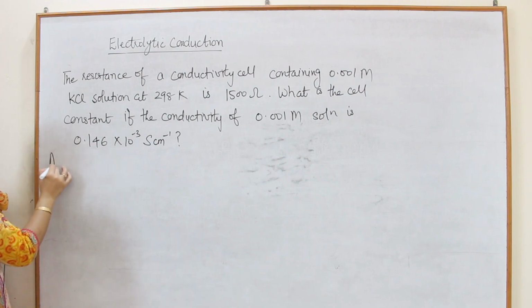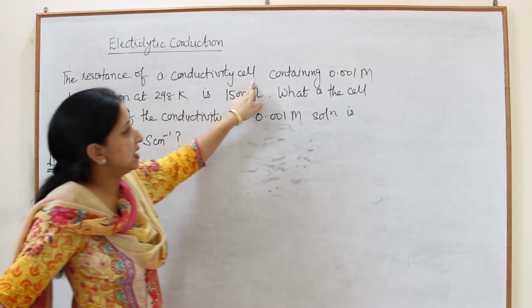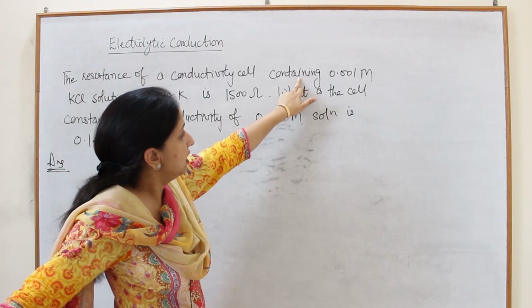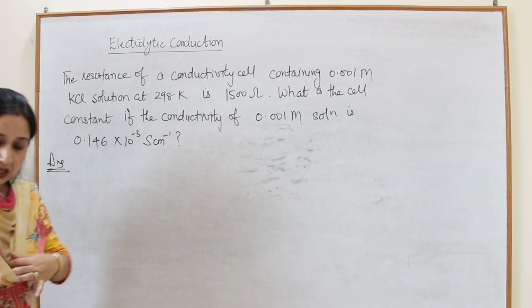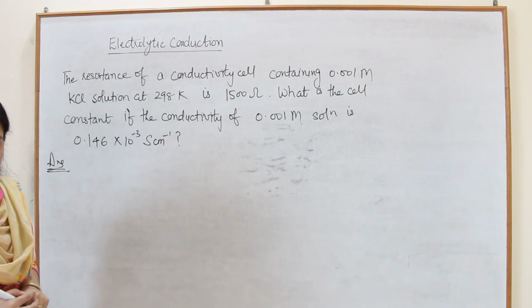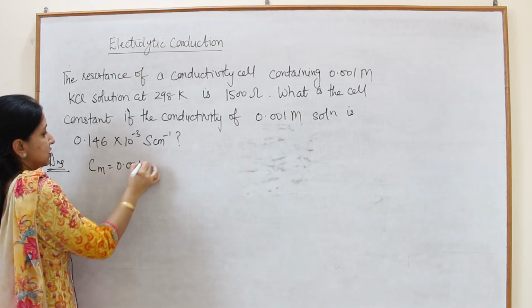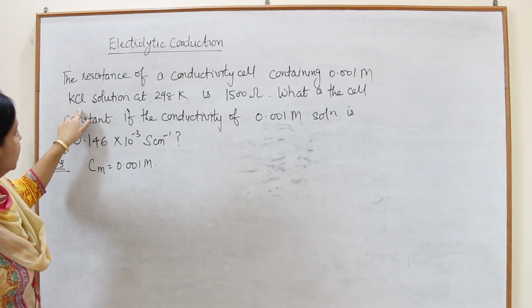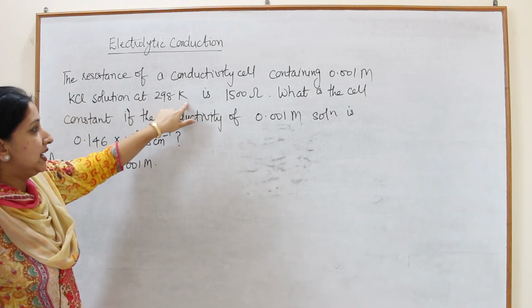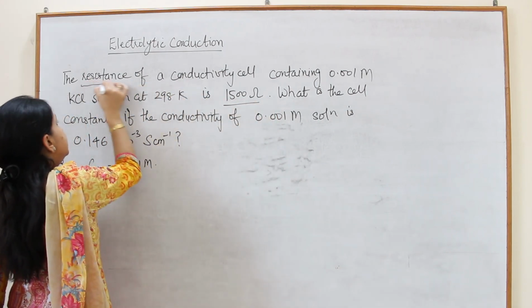So this is your numerical. We have given the resistance of a conductivity cell containing 0.001 molar, means you have given the concentration as 0.001 molar of KCl solution at 298 Kelvin, this value represents the resistance.